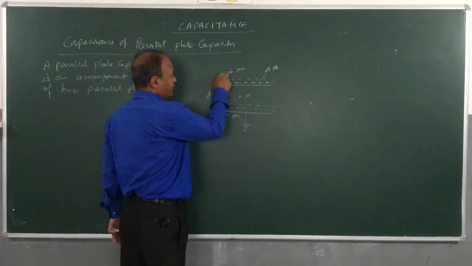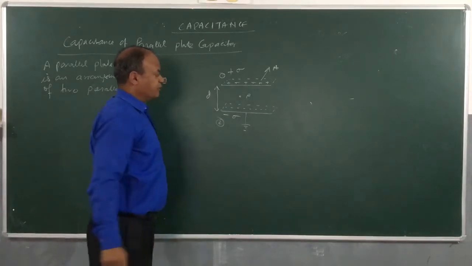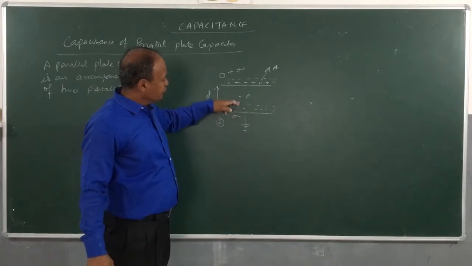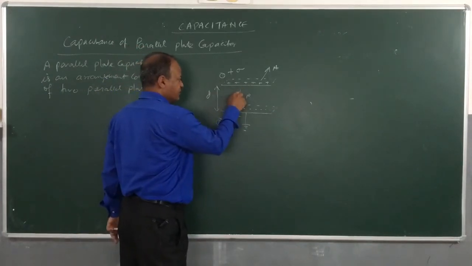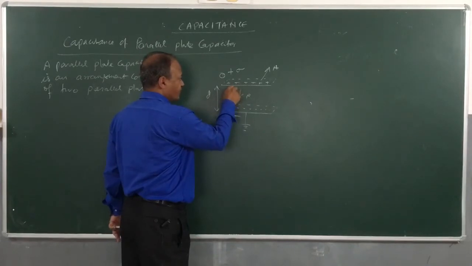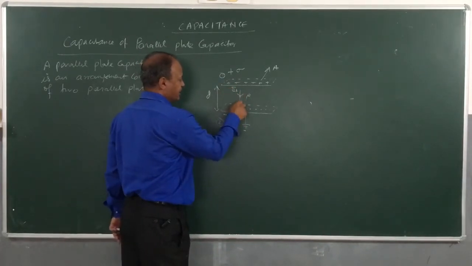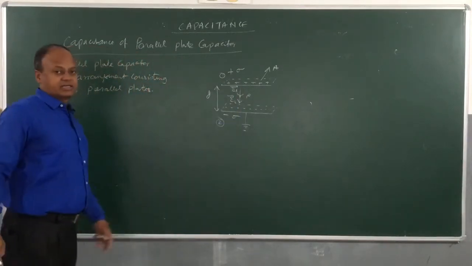The upper plate I will call plate 1, and the lower plate I will call plate 2. The electric field at any point between the two plates due to the upper plate will be away from the positive charge, so this is E1, and due to the lower plate will be directed into the plate, that is E2. So you can see here both the fields are in the same direction.